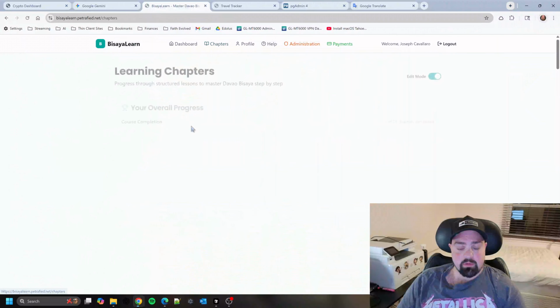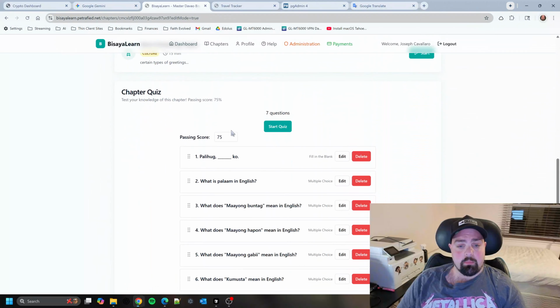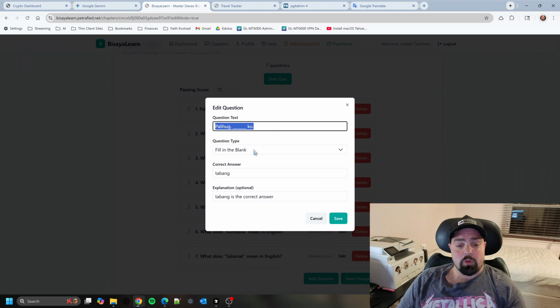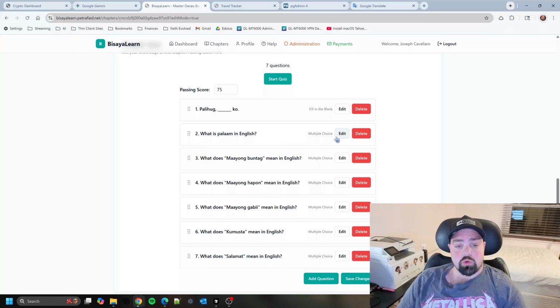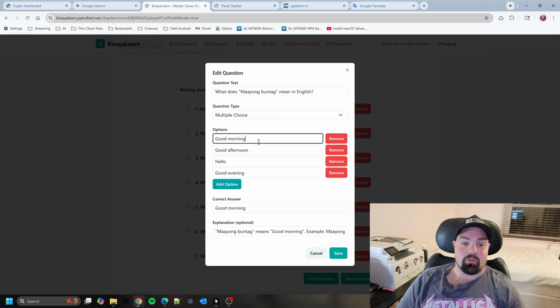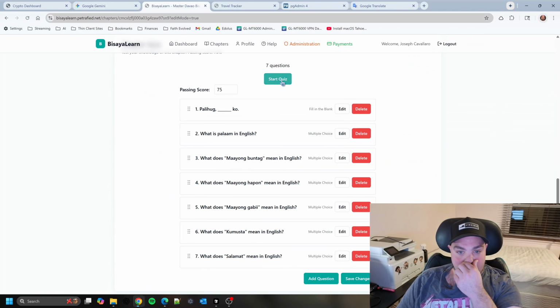And then last but not least, every chapter will have a quiz at the end. This is pretty cool too, because you can create your own, whether it's a fill in the blank, or you can do multiple choice. You can add more options here, and I had to code it to randomize this because it was putting the correct answer first in every single one. That would have been so too easy. But yeah, and then you can see what that looks like here.